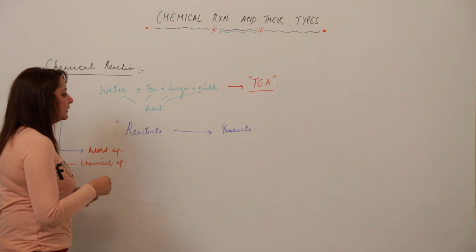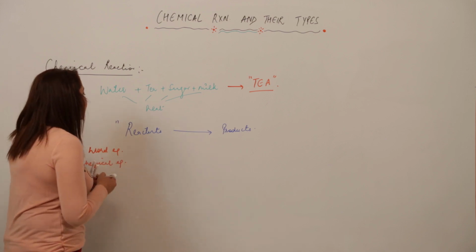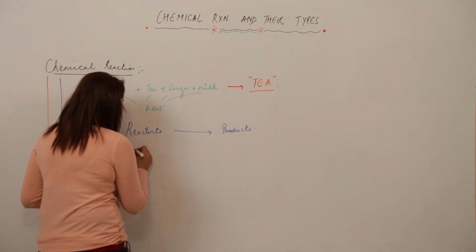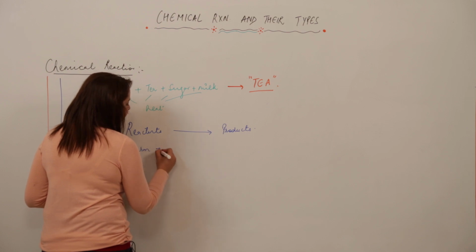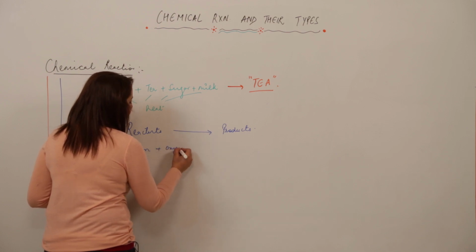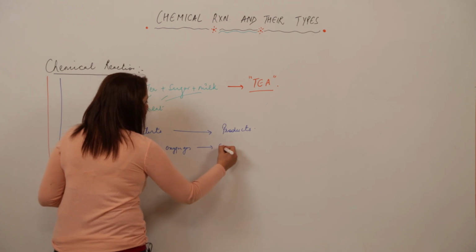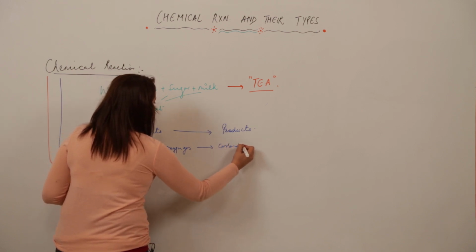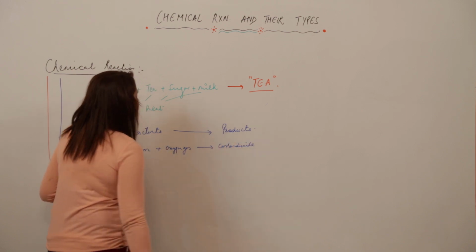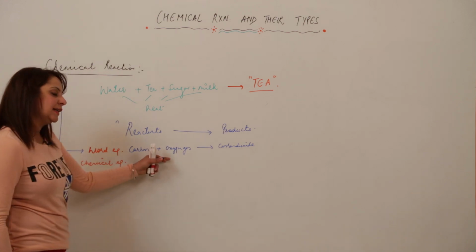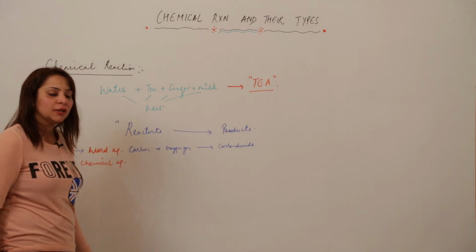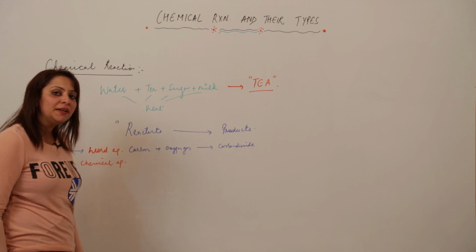Now I am taking one more example. If I say that carbon reacts with oxygen gas to form carbon dioxide, I can write the chemical reaction in the form of a word equation: carbon plus oxygen gas to form carbon dioxide.